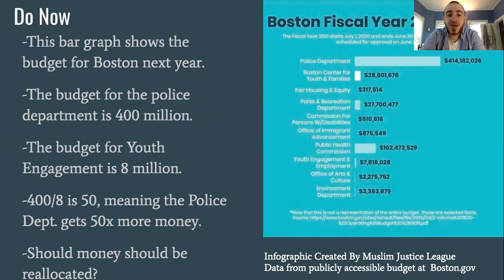So 400 divided by 8 is 50. That means the police department gets 50 times the money that an organization like youth engagement gets. Youth engagement is things like summer jobs and after school jobs for high schoolers. So this is the debate we're having. I think it could be good.